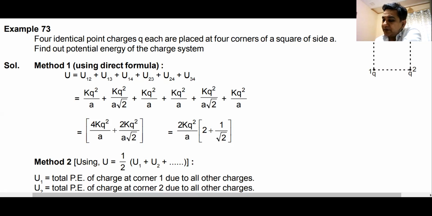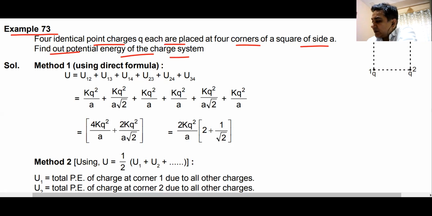That takes us to example number 73. Four identical point charges are placed at four corners of a square. Find the potential energy of this system. How will you find the potential energy of this system?